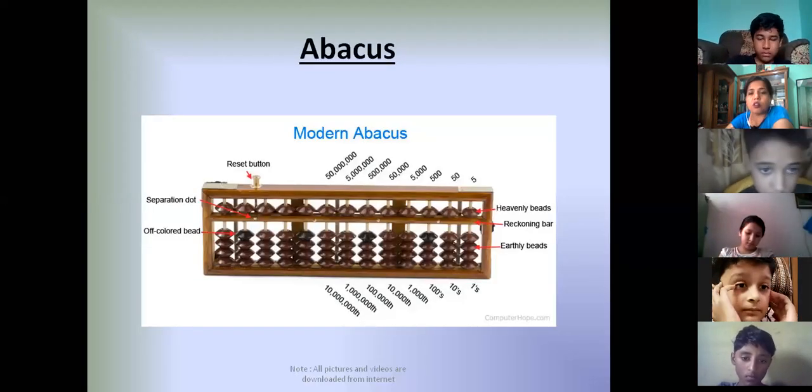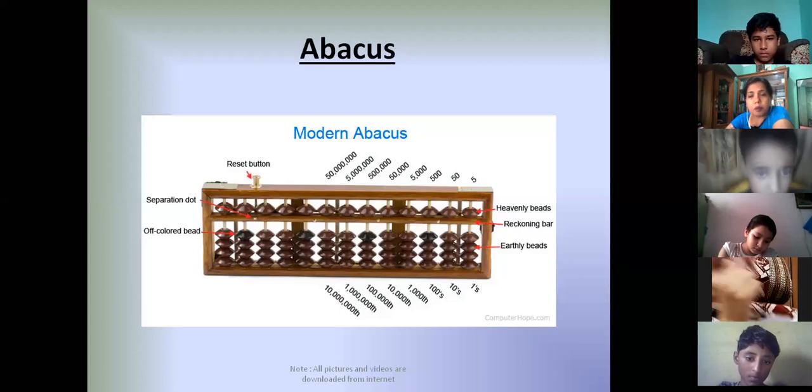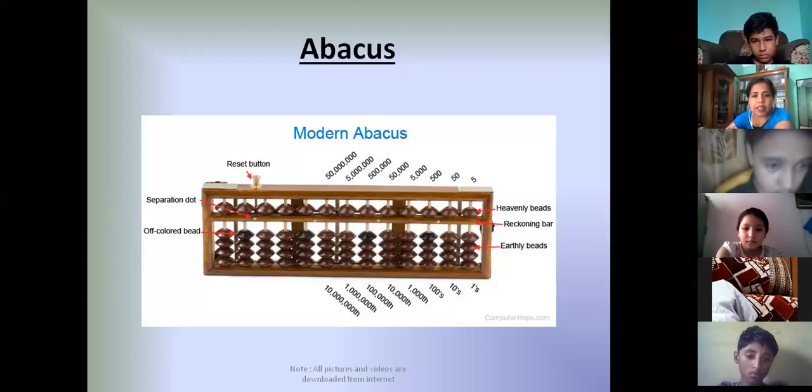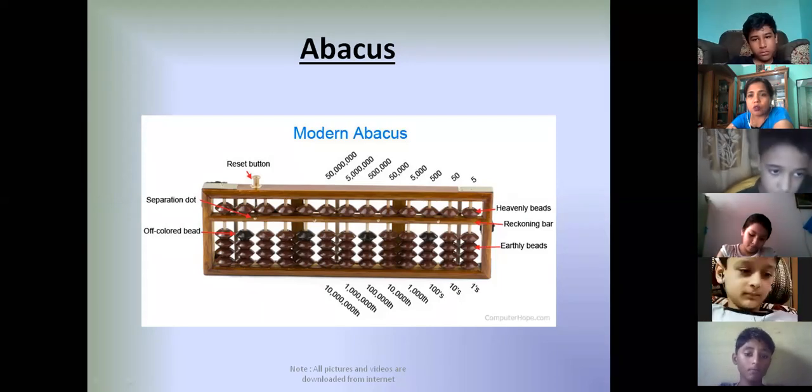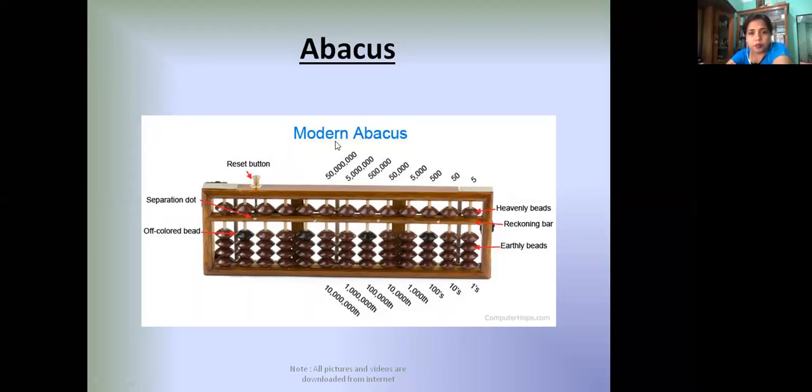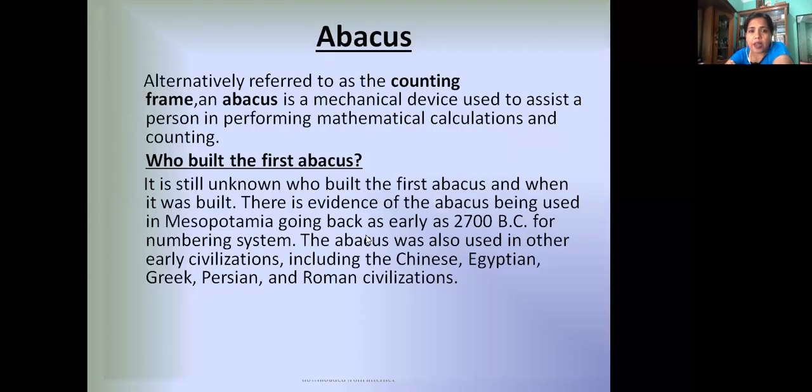This is the picture of abacus, and the upper part of abacus is known as heaven, and the lower part of abacus is known as earth. Heaven and earth. Correct? So each bead at the upper part or heaven is regarded as 5, and each bead at earth is regarded as 1.